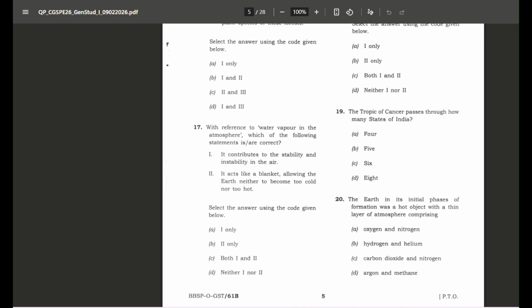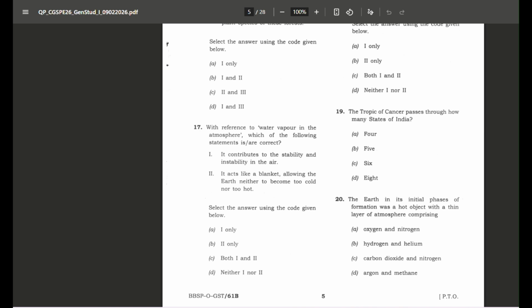And instability is the condition where the moist air rises, it cools down, and condensation takes place, latent heat releases, and it leads to the formation of clouds, precipitation. So these conditions are referred to as unstable conditions in the atmosphere.